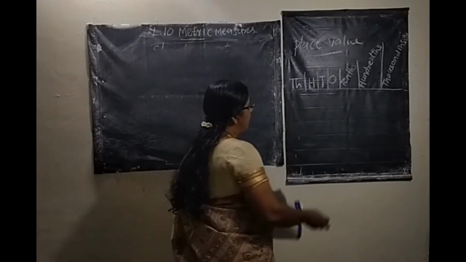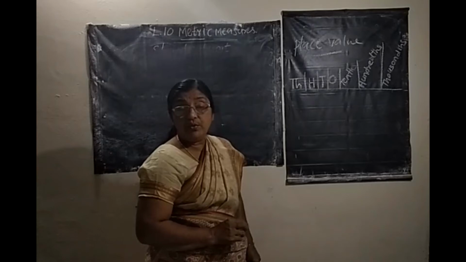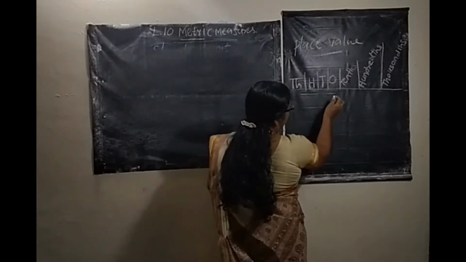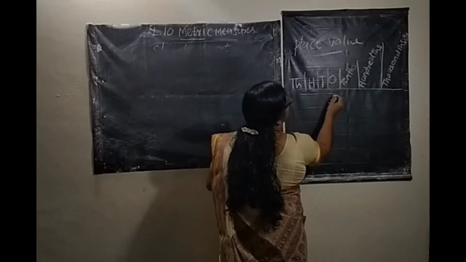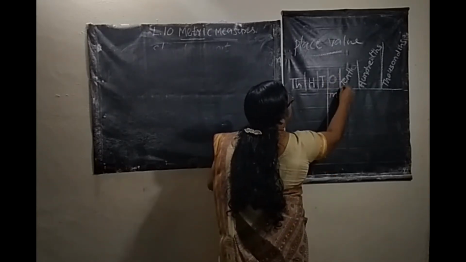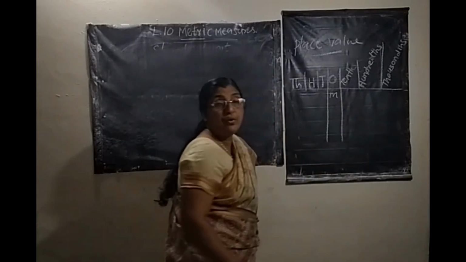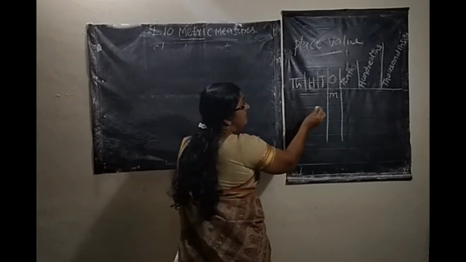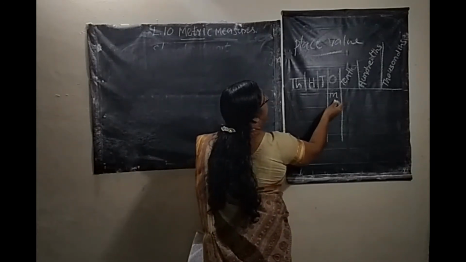We know that the standard unit of length is meter. That you write on the ones column, meter.